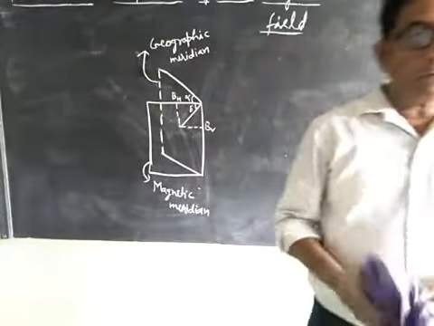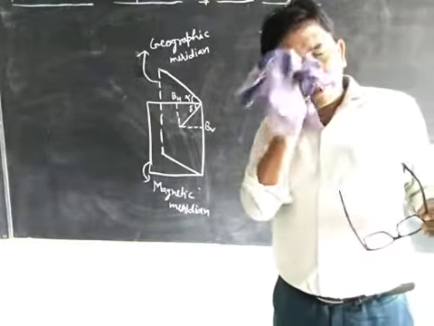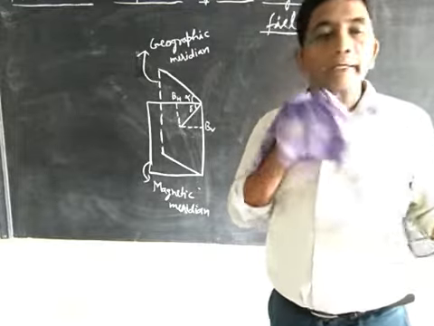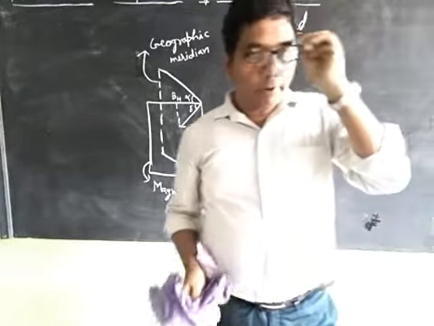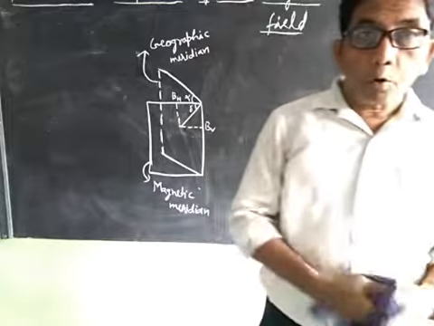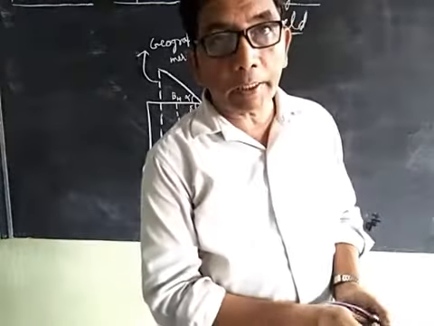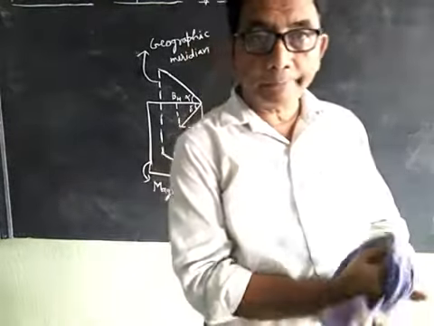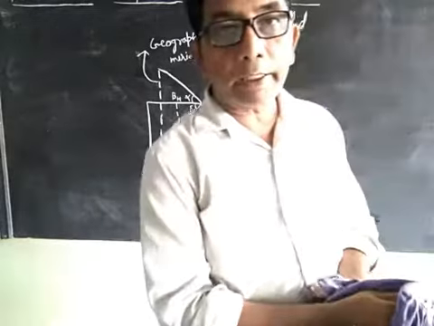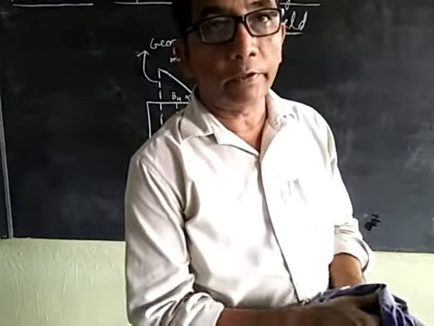Now we will discuss the horizontal component of the Earth's magnetic field. Who discovered the horizontal component of the Earth's magnetic field? Can you tell me? It was discovered by William Gilbert.